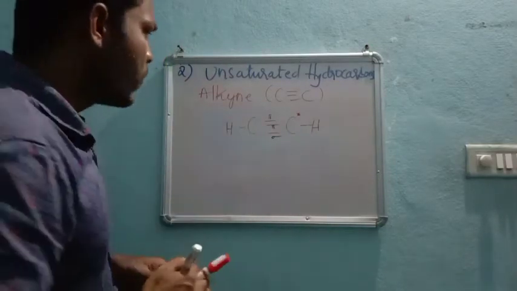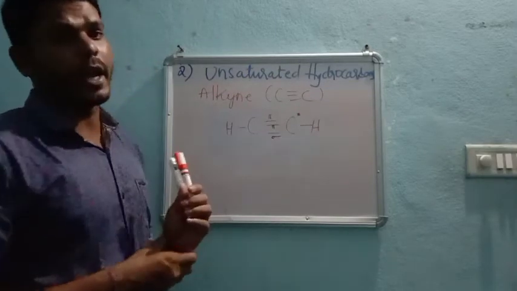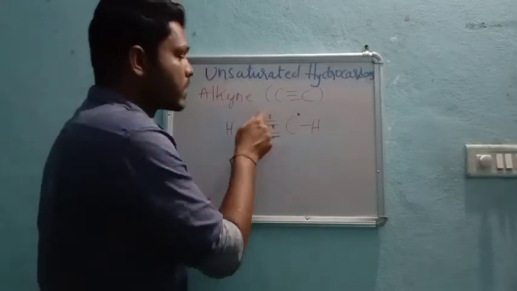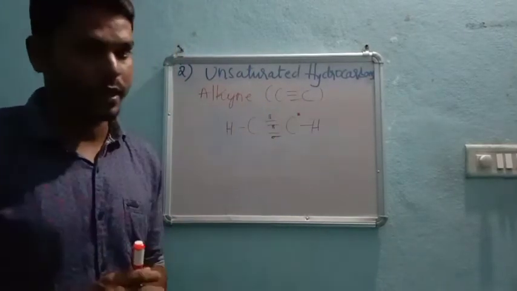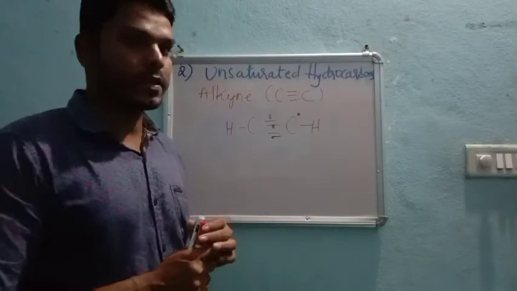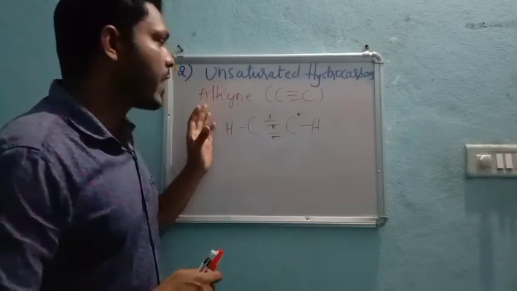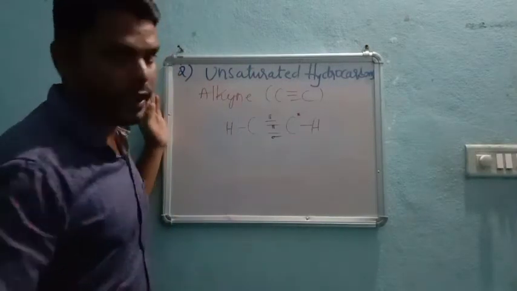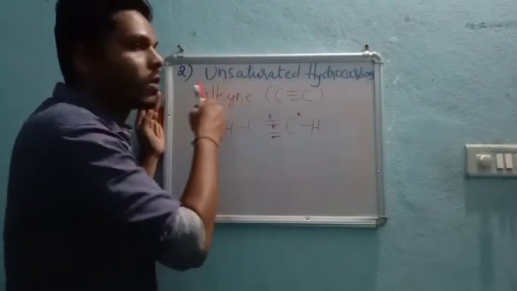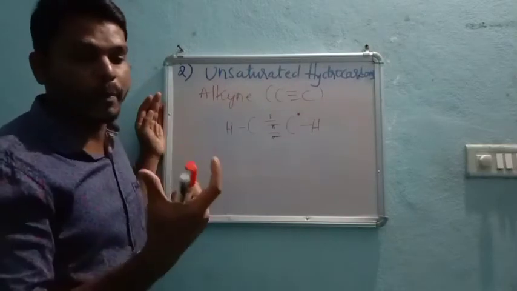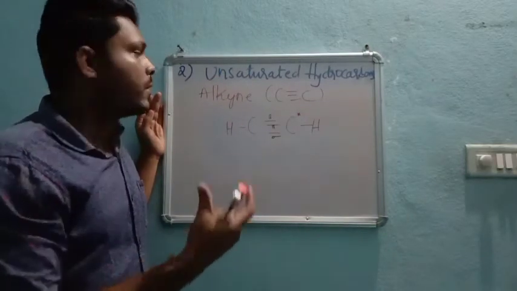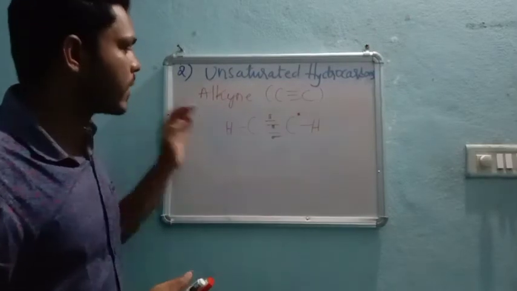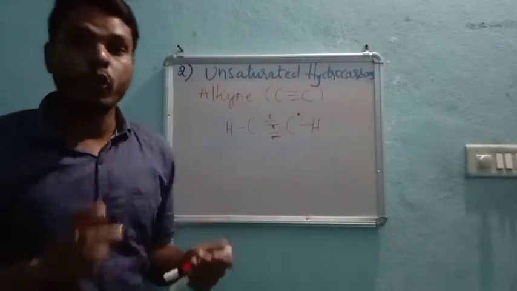So what about its reactivity? They are very reactive as compared to alkane and alkene. Why? Because the weak bonds like pi bonds are more here. There are 2 pi bonds present, so that's why these alkynes are more reactive. If I compare alkane, alkene and alkyne, among these three, alkynes are more reactive, because in alkyne we see two pi bonds.